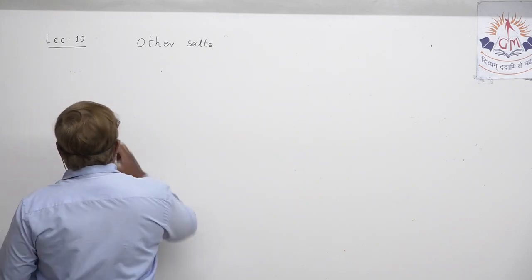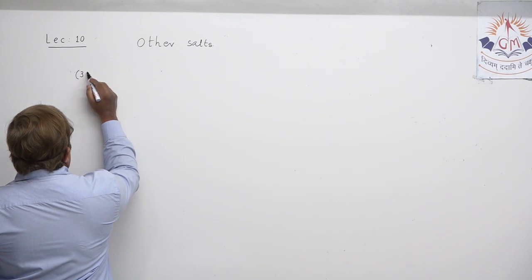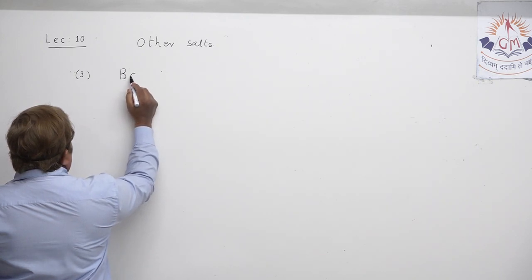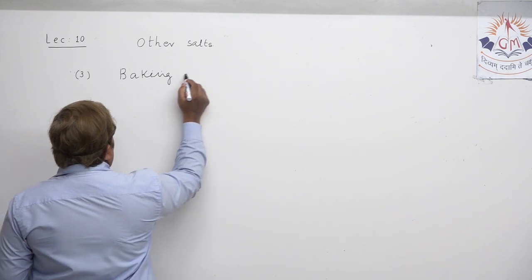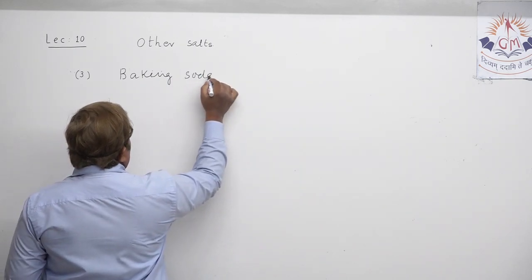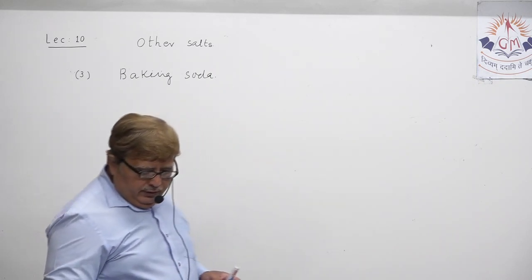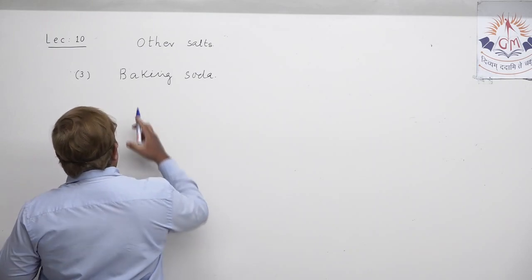Suppose, let us discuss the third salt. What we are discussing is a well-known name in your mind, that is baking soda. Not a new name, baking soda, also known as baking powder.